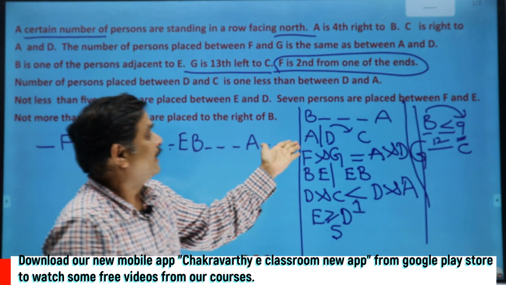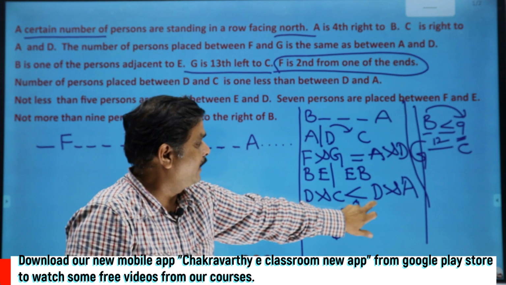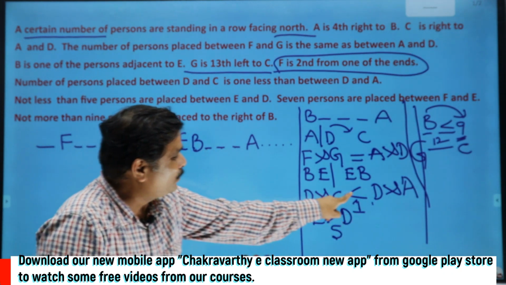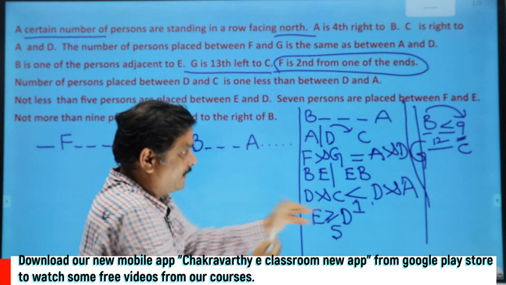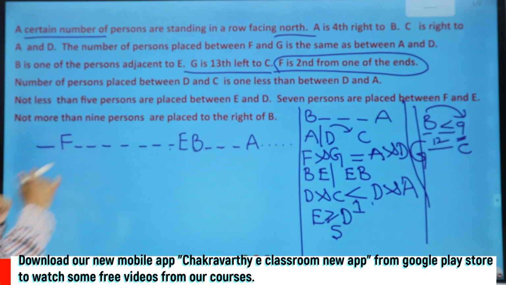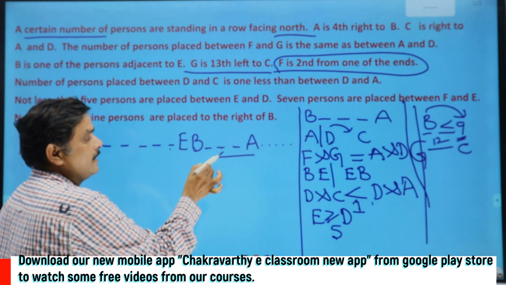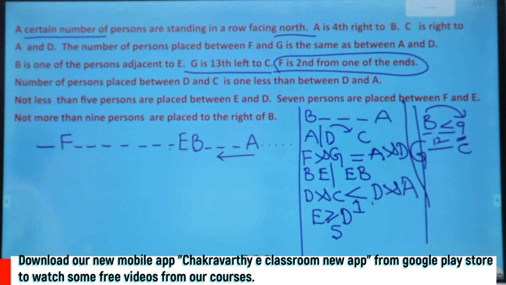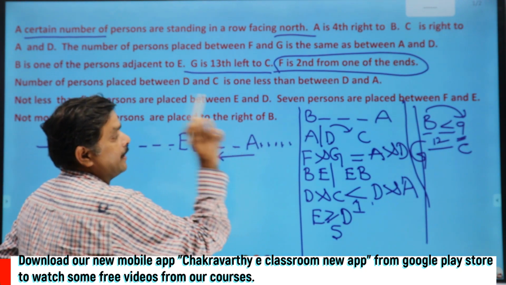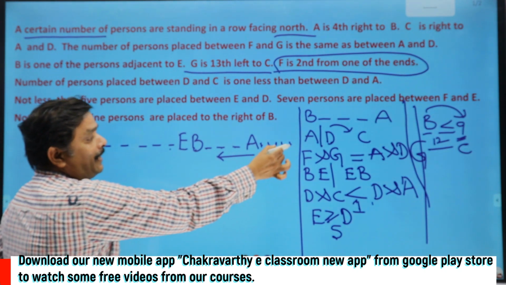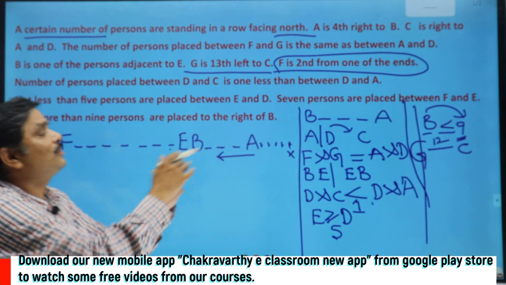Now you examine the condition. For C, if you take C, for A and D, C should be on the right side by fulfilling this condition. Between C and D, number of persons should be 1 less than between A and D. So where shall I keep D now? Just now we have examined that keeping D on the left side of A is not possible. That is applicable here also. Now what if I keep D here? 1, 2, 3, 4, 5 places are there. So very clearly keeping D on the last place is ruled out because there is no other place on the right side, right?